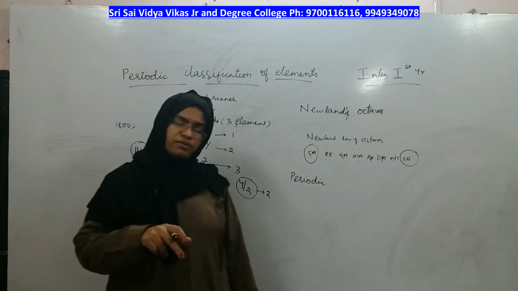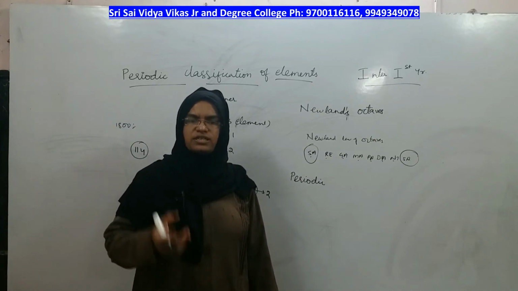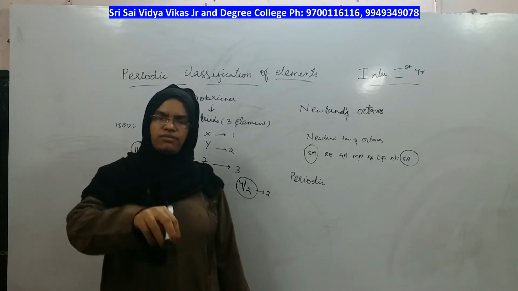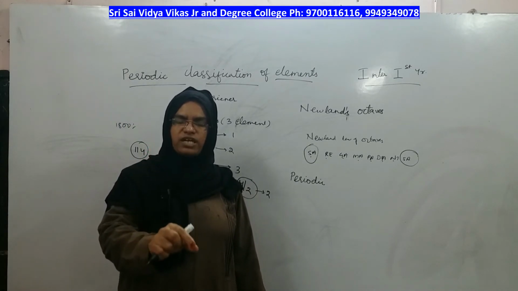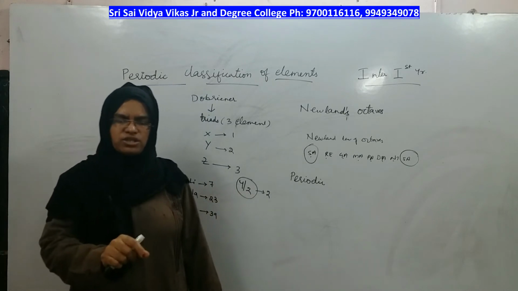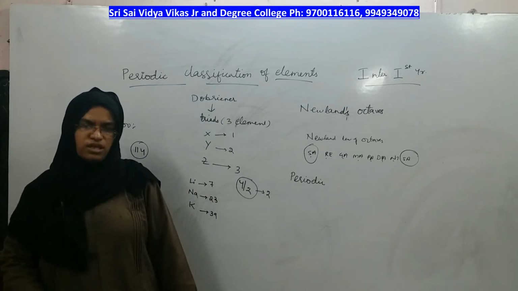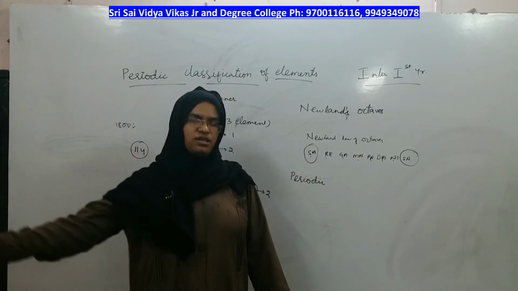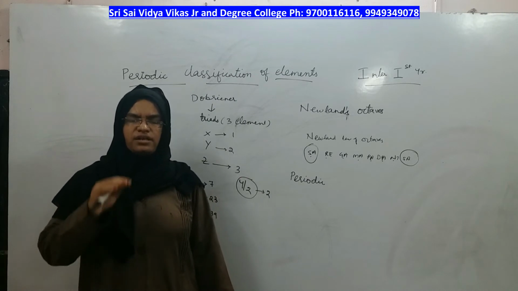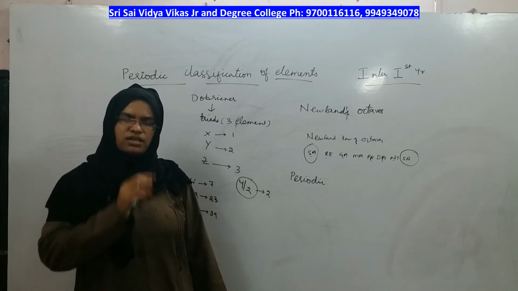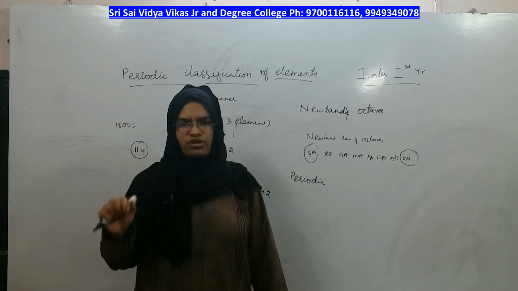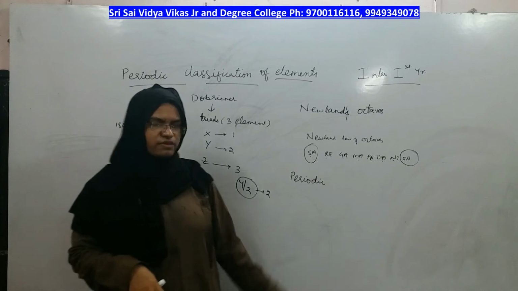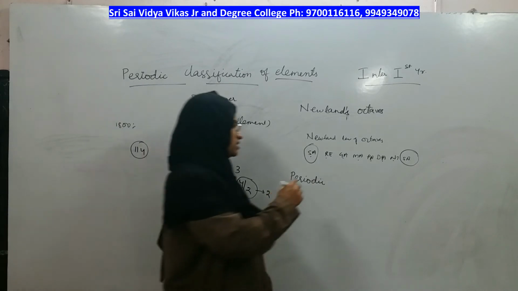Apart from keeping the box empty, he also said that there will be an element which you will come to know, whose name is not known to you, but its atomic weight will be this much only, and its melting point and boiling point will be in this range only. Whatever he predicted during his periodic law was discovered much later, and it was found experimentally that the values he proposed and the values we determined experimentally are almost the same. Therefore, for that reason we should credit Mendeleev, and let us see his periodic law.